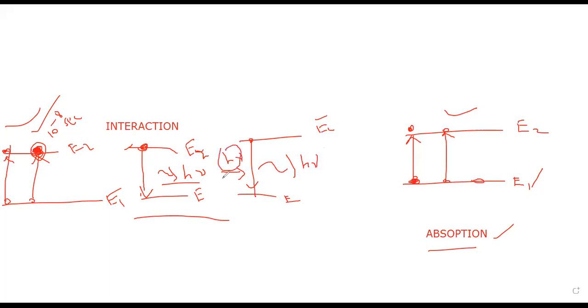These are the incident photons, and these photons were emitted by the spontaneous process. The photons emitted are the radiation or the light energy. H nu is the light energy.